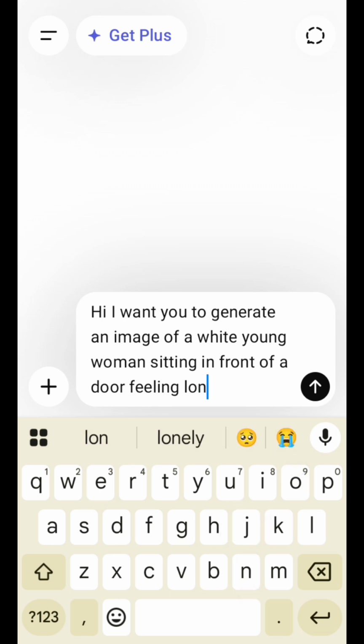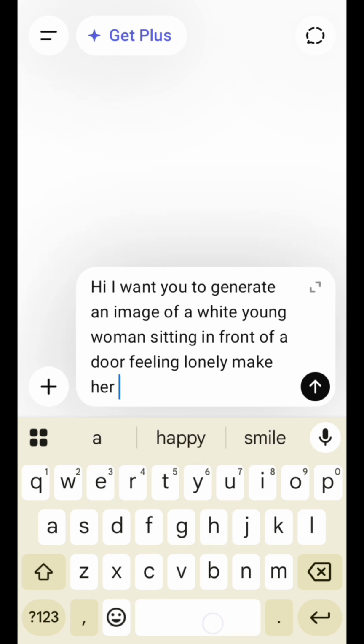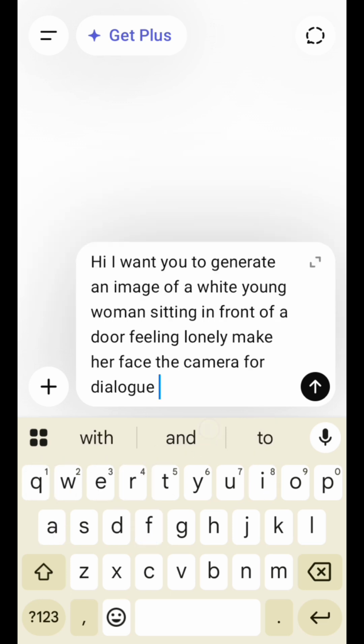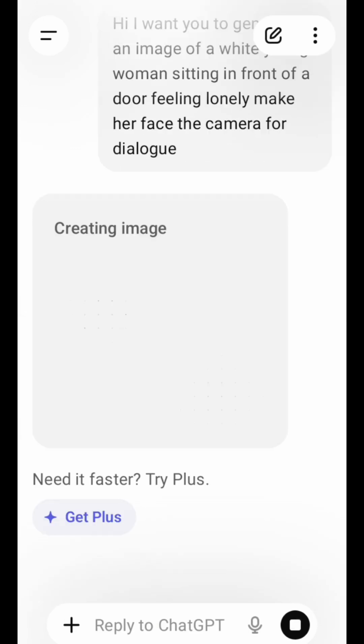I'm typing it. Make it face the camera. Don't forget to tell it to make it face the camera because it's going to be a dialogue. The image will talk. Make her face the camera, the camera for dialogue. So let's see what it will generate for us.